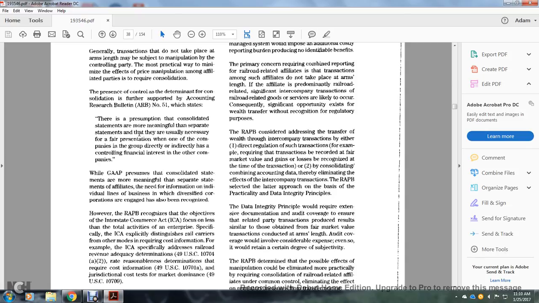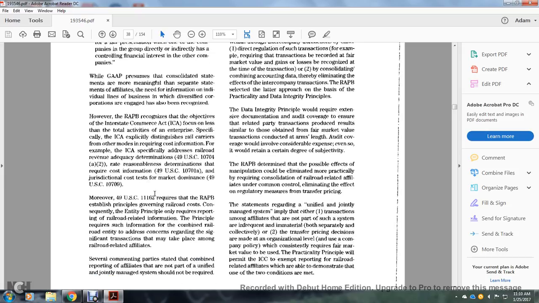Government accounting and auditing principles presume that consolidated statements are meaningful, while separate statements of the affiliates need the information of the individual lines of business in which the corporation is engaged. However, the Railroad Accounting Principles Board recognizes the objective of the Interstate Commerce Act, with the focus on the total activity of the enterprise.